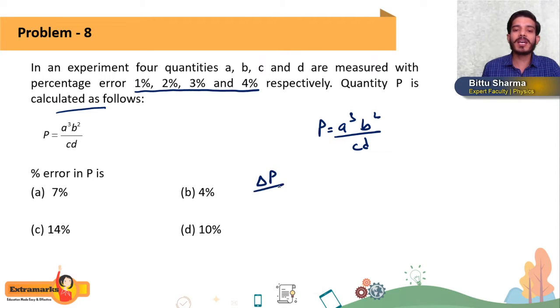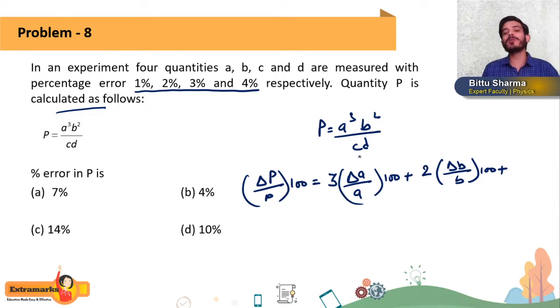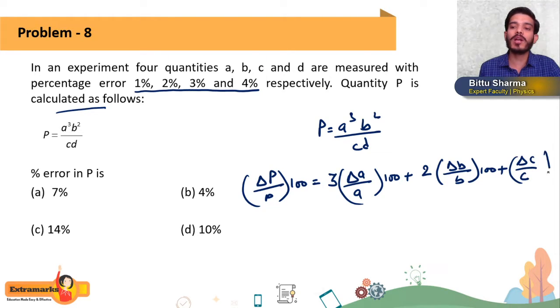So remember, percentage error in P, delta P divided by P into 100 is equal to, again I told you what powers will come in front, into percentage error in A plus power will come in front, percentage error in B. Now if this C is in denominator, do you think that it will be minus? No. Again powers will always add, delta C by C into 100 plus delta D by D into 100.